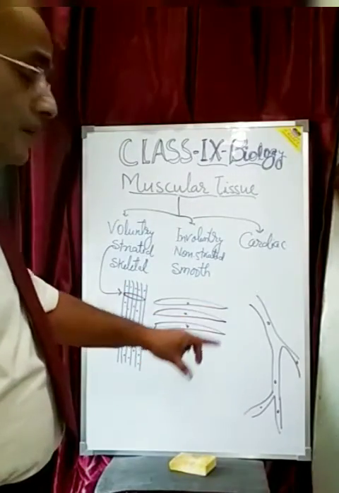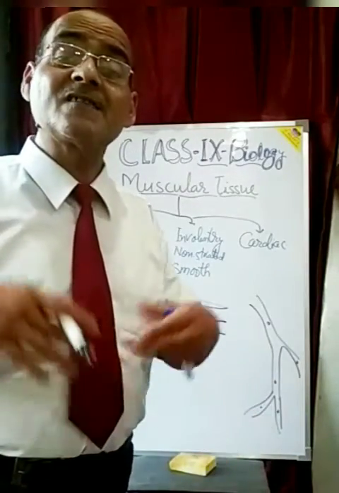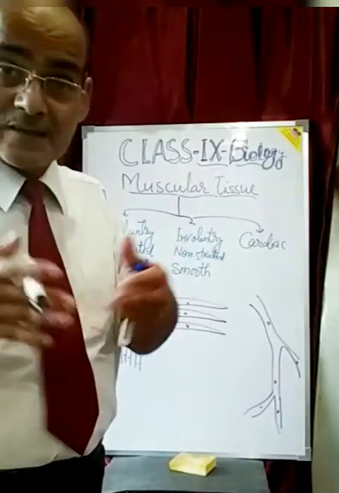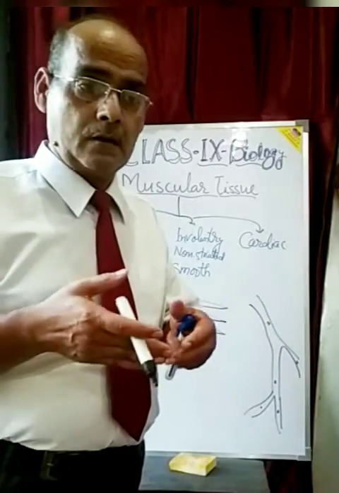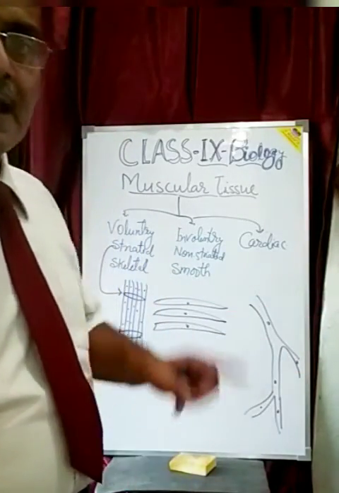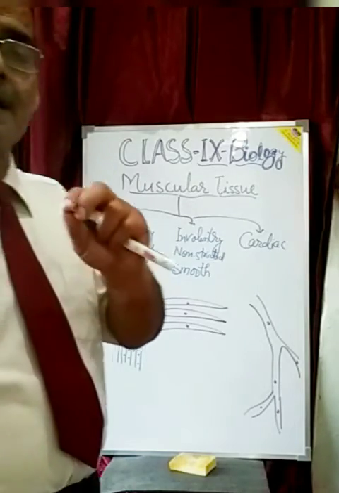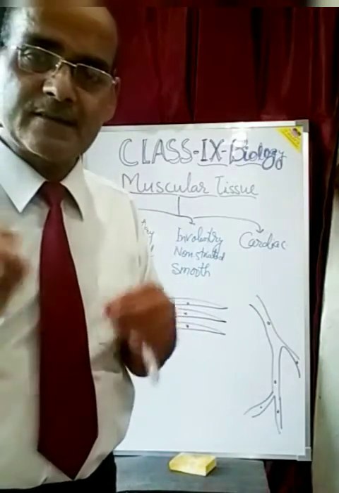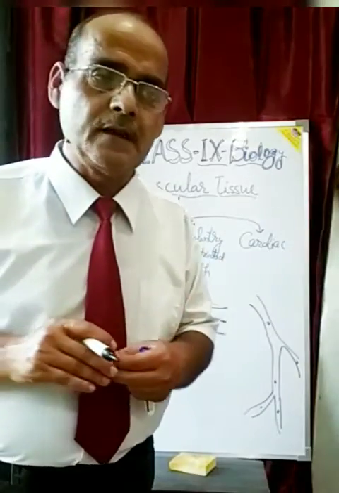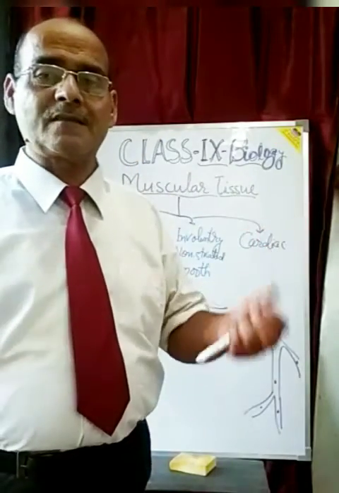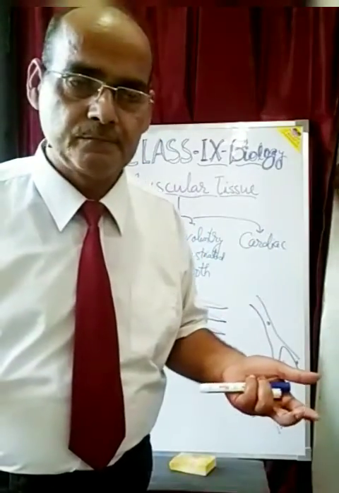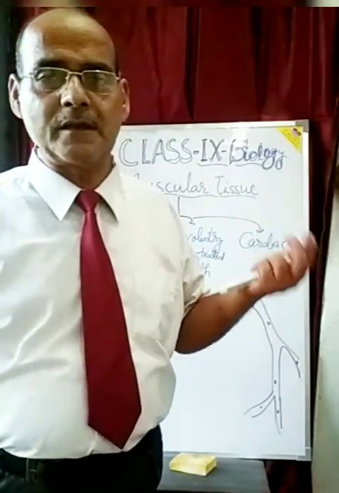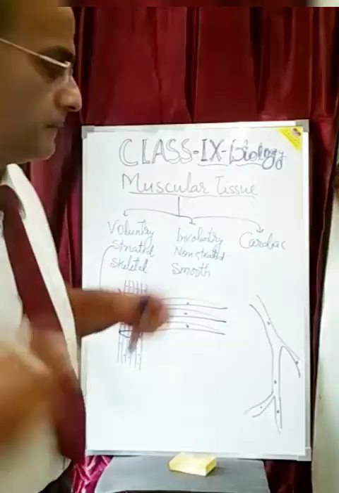So there is a group of uninucleate, non-striated muscular cells which are branched together, and they are found in the structural organization of the heart. They make up the heart, and once they start in life, they perform contraction and relaxation throughout life. That is why they are specialized muscles, and they are controlled by the autonomous system of the body.